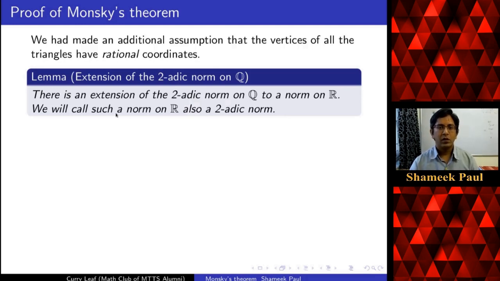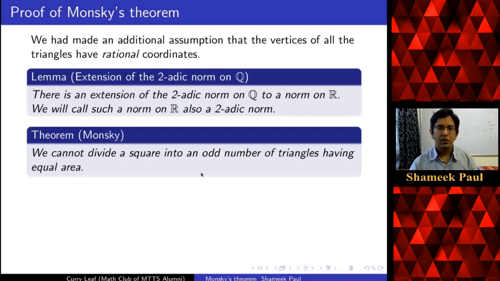We will not prove this lemma. It is a little technical and it uses Zorn's lemma. So we will assume this statement, and this result is well known. We will assume this lemma, and then how will we prove Monsky's theorem? This is the statement of Monsky's theorem.